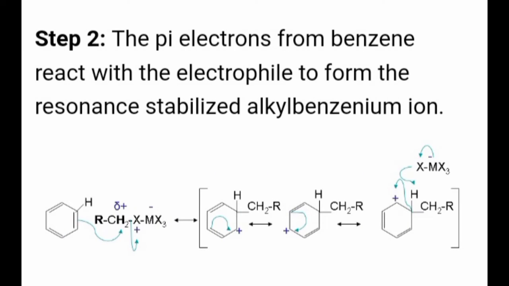In the second step, you can see that the pi electrons from the benzene ring are shared with the electrophile to form a resonance stabilized alkyl benzenium ion. Now let us see how it is formed.